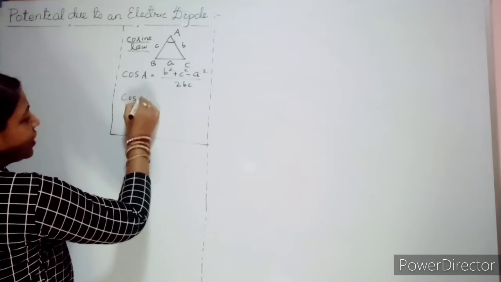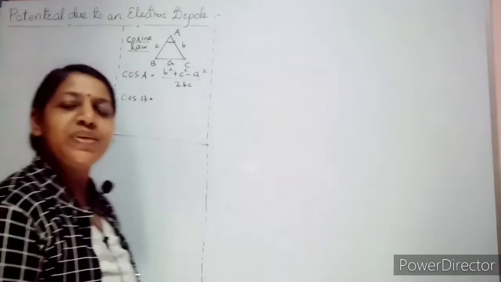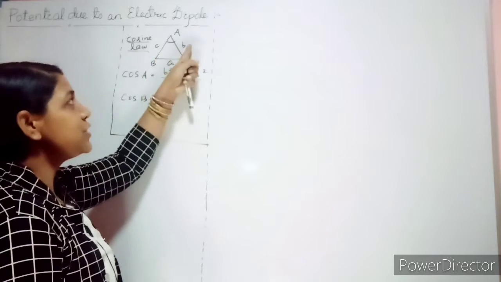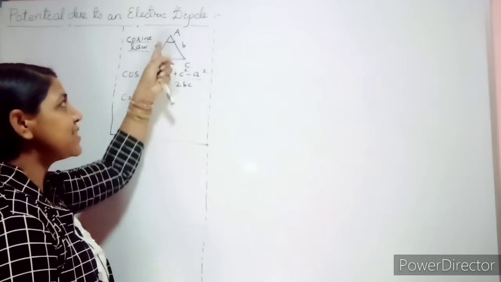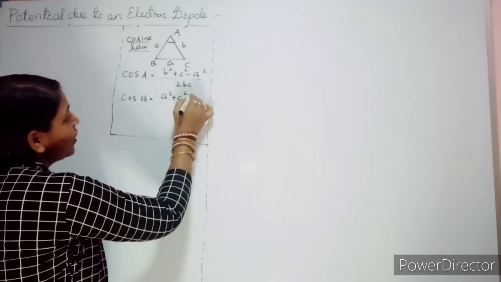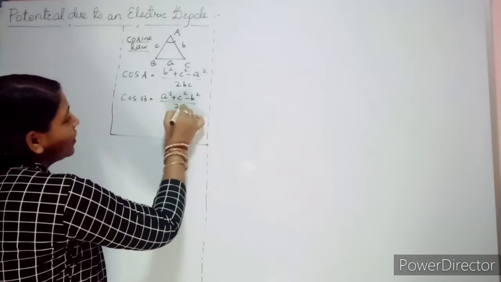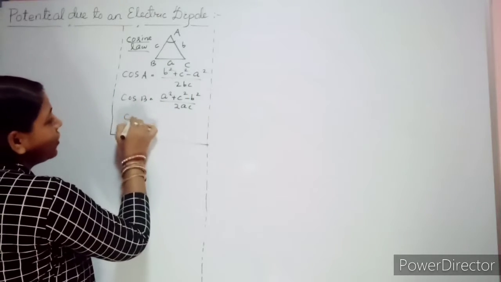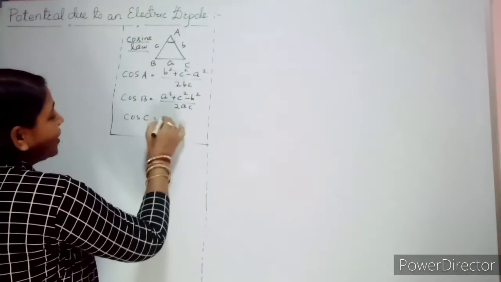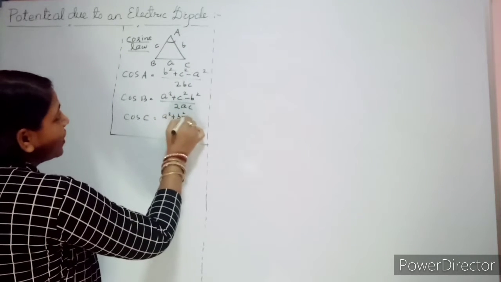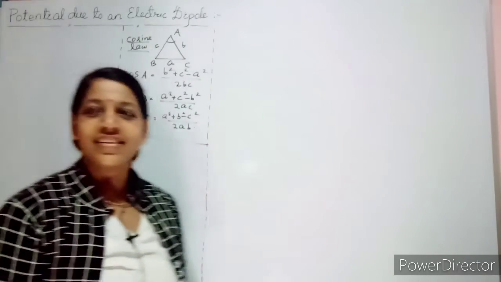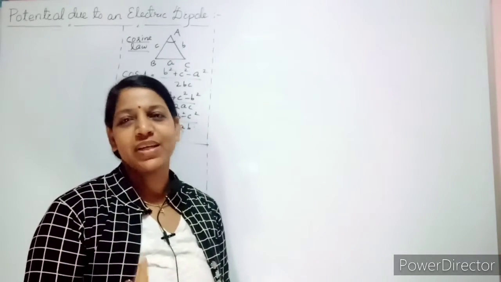Similarly, if I want to write cos B, then what will I write? Opposite to B is side b, and the other two sides are c and a. So I will write a square plus c square minus b square divided by 2ac. Similarly, cos C is a square plus b square minus c square by 2ab. Clear? You need to remember this formula.